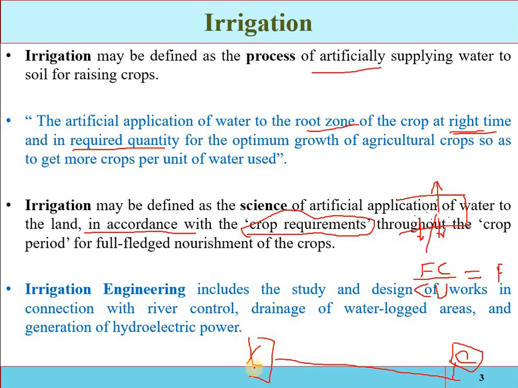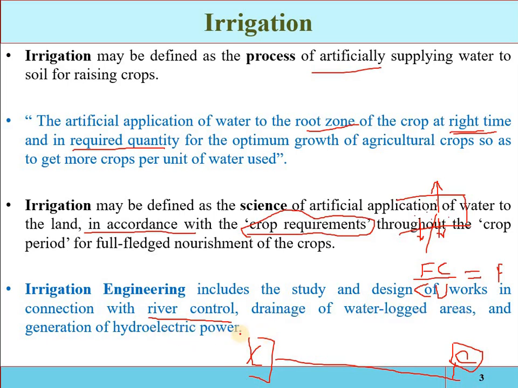So see, the design of works in connection with river control. We have to control the flow of water. Again, there are different terminologies for why we are controlling it. The first thing is either to control the flood or to store the water for the off season, drainage of waterlogged areas, and generation of hydroelectric power.